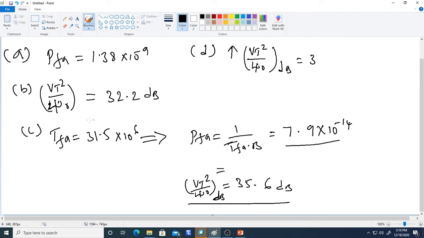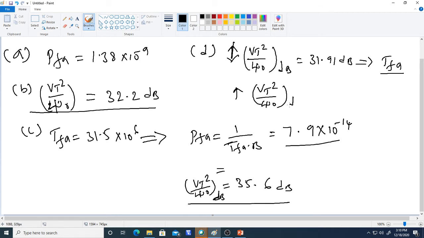If you take whatever we got here in B and take 0.3 dB down, 31.91 dB, what is the probability of false alarm and the average time of false alarm? Similarly, if you increase by 0.3 dB, which is 32.5 dB, what is the corresponding probability of false alarm and average time of false alarm?